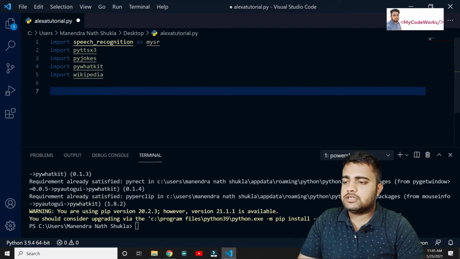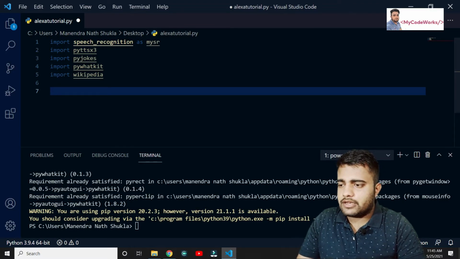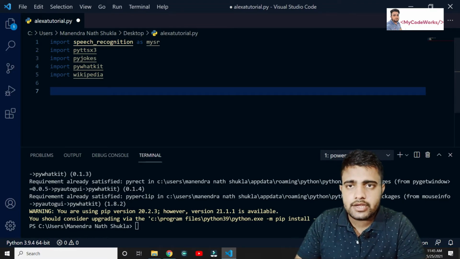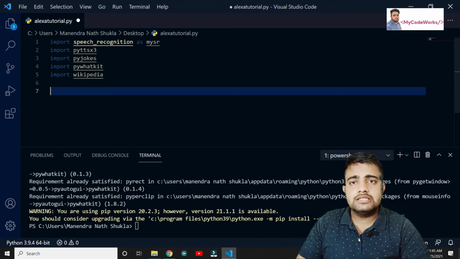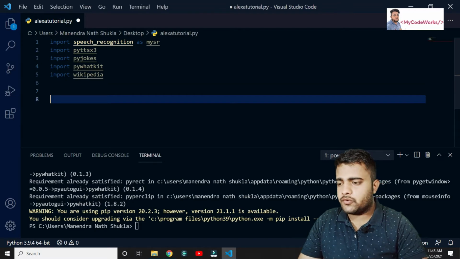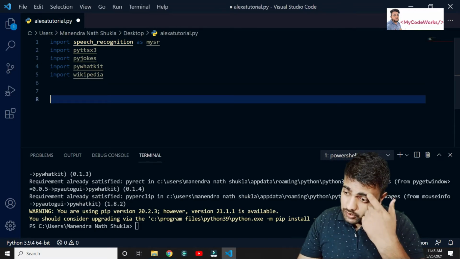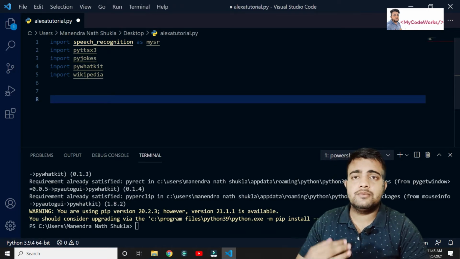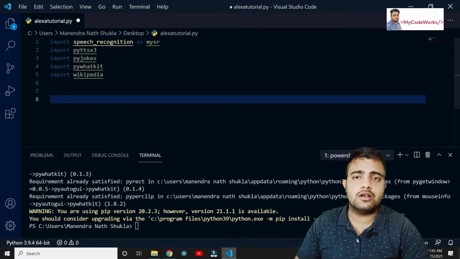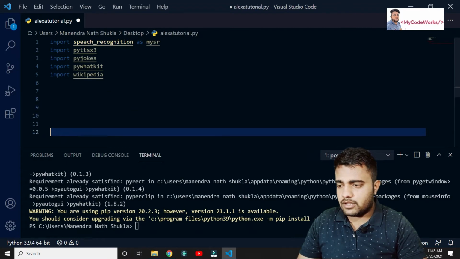So now, guys, we have imported all the libraries that we need. After that we are going to create the object for the recognizer as well as the Python text to speech engine. We have to initialize the engine. But before that, let me make the structure of how we are going to handle this. It's an always listening process, right? Alexa is always going to listen to you.